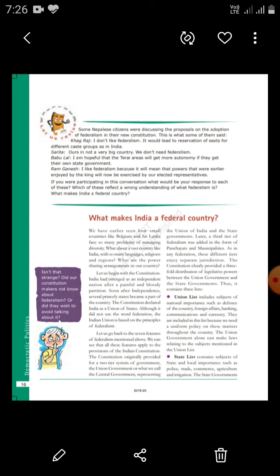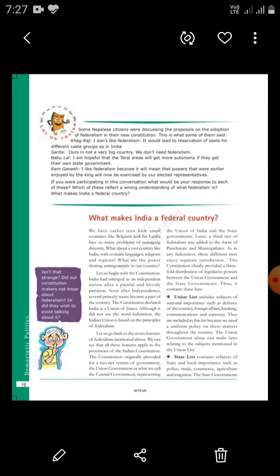For example, we have defense at the national level, but we don't have defense at every state level. We have a uniform currency for the entire country, but we don't have a separate currency for each and every state, because there is only one constitution, one nation, one citizenship. Wherever we are, the citizenship is of India.